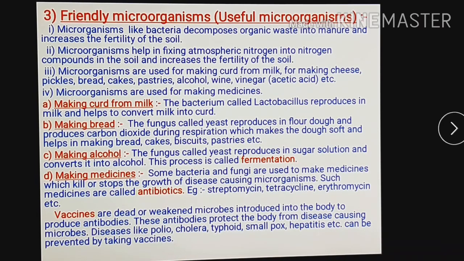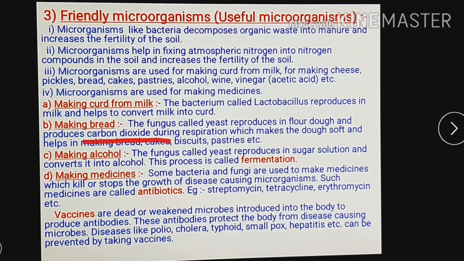In warmth and moisture, yeast can reproduce and many yeast cells form, and during respiration carbon dioxide gas is released. That carbon dioxide gas makes the dough soft, and from this soft dough bread, cake, biscuits and pastries are made.